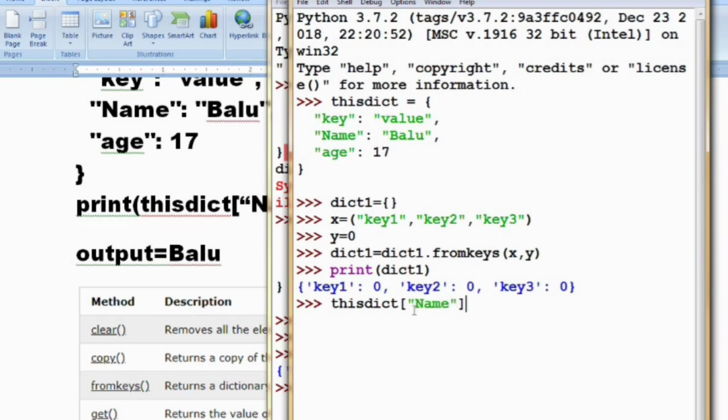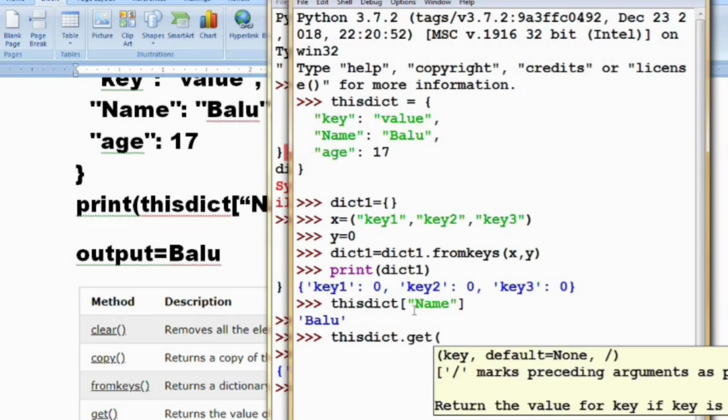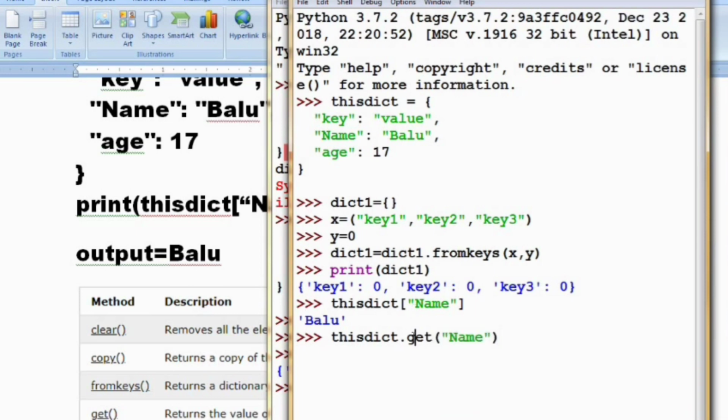So this will return Balu. The value of the key is returned. In this way we can get Balu. Another way is by using the get function, dict dot get name. By using this function also you can get the value Balu. So it has returned the value Balu. These are the two ways of accessing the values of a dictionary.